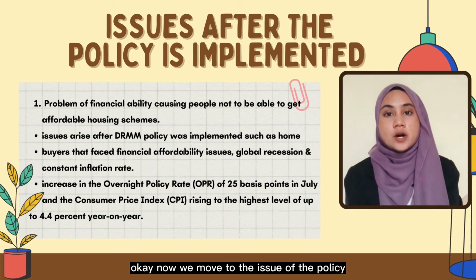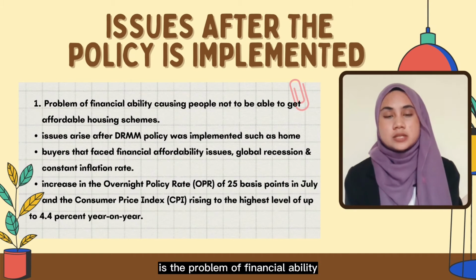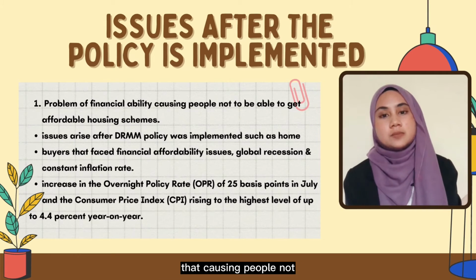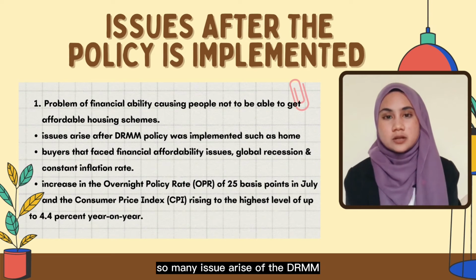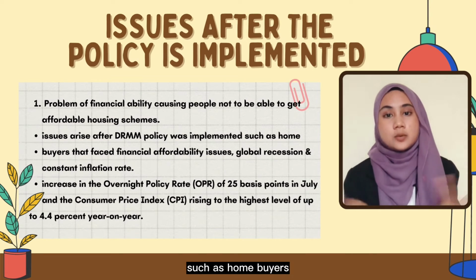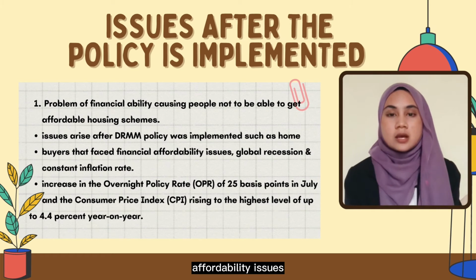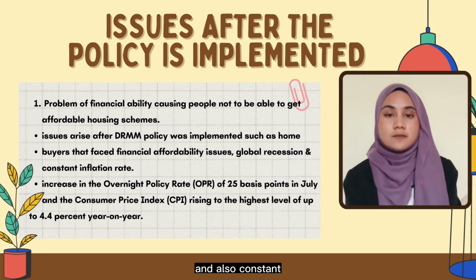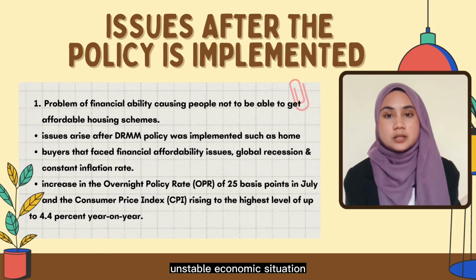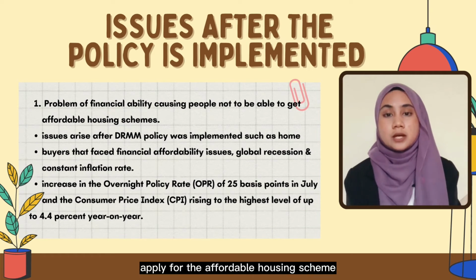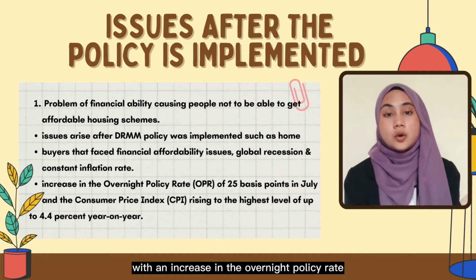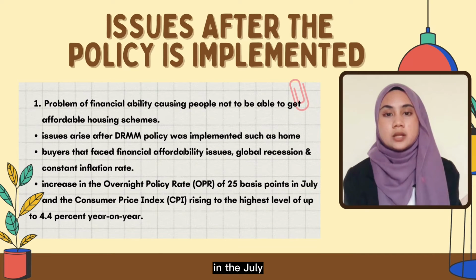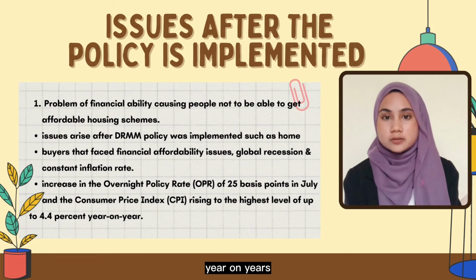Okay, now we move to the issues after the policy is implemented. First issue is the problem of financial ability that causes people not to be able to get affordable housing schemes. So many issues arise after the DRMM policy was implemented, such as home buyers that face financial affordability issues, global recessions, and also constant inflation rate. Because of the unstable economic situation, they are not eligible to apply for the affordable housing scheme. It can be seen with an increase in the overnight policy rate OPR of 25 basis points in July and the consumer price index rising to the highest level, up to 4.4% year on year.